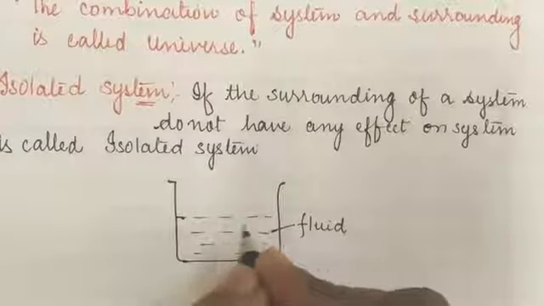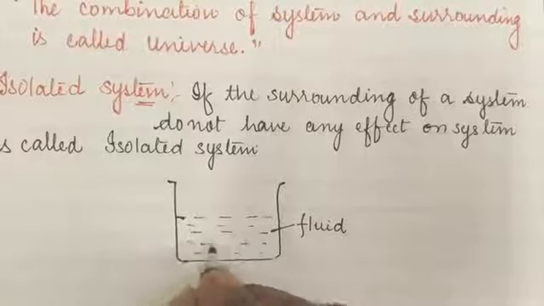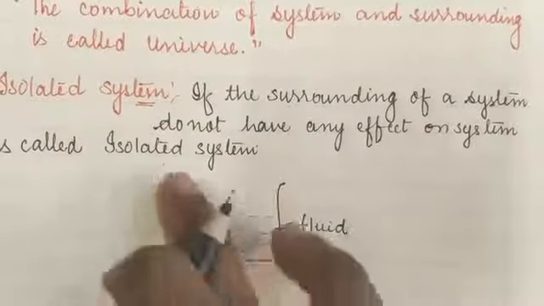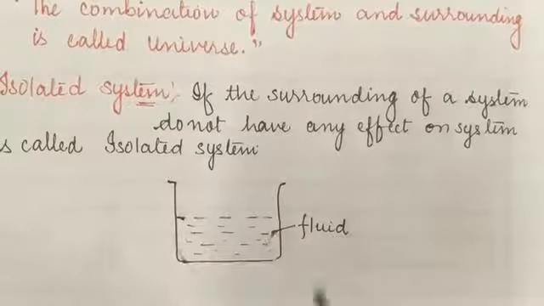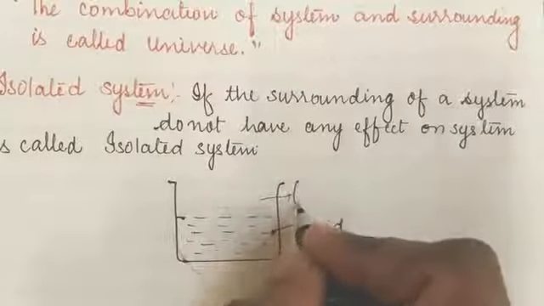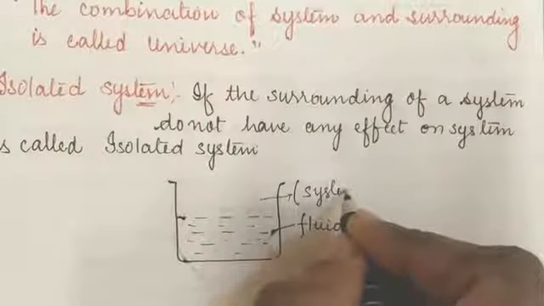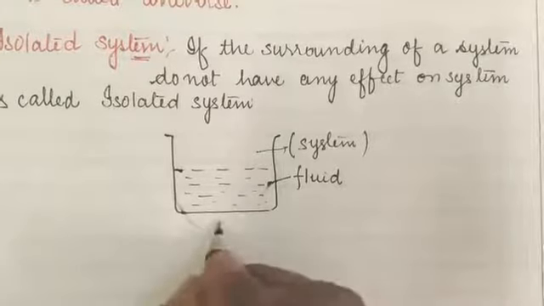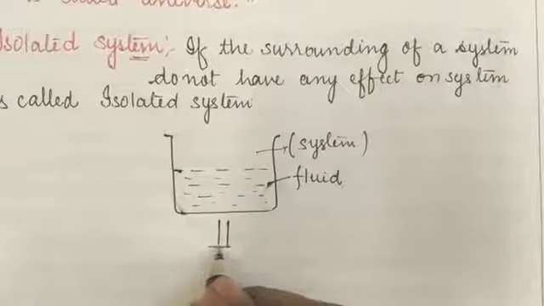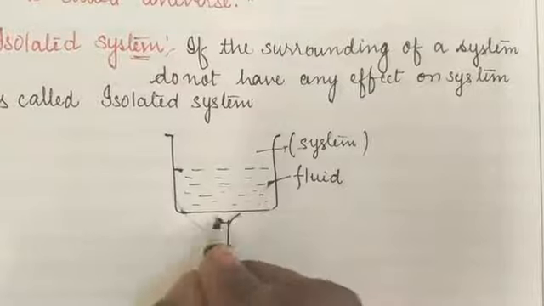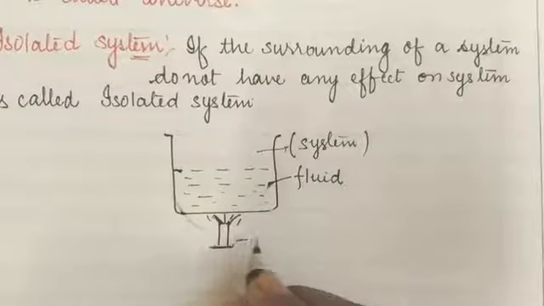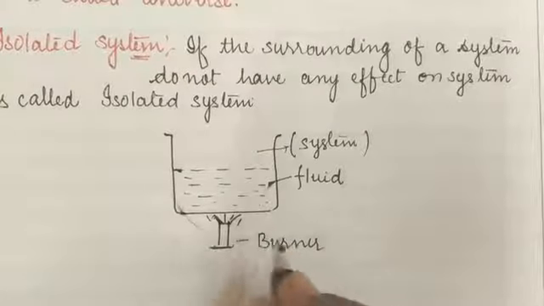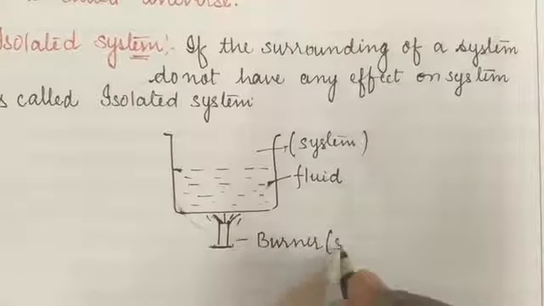Something which has a certain amount of fluid or matter is called a system, so here this container will be considered the system, whereas anything outside of this container will be considered the surrounding. Let us suppose we have applied a burner with which we are supplying some energy. This burner is just outside of the system, so it is surrounding.